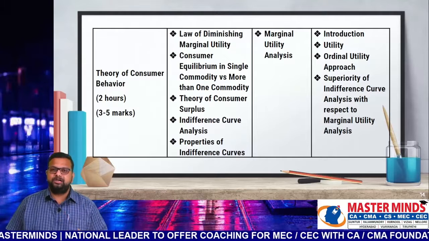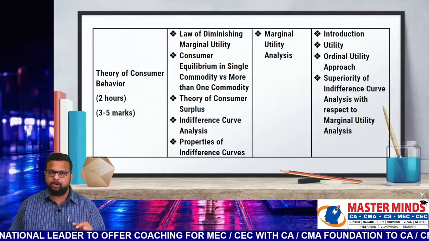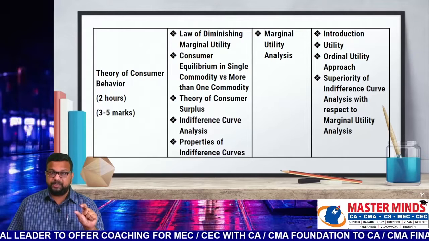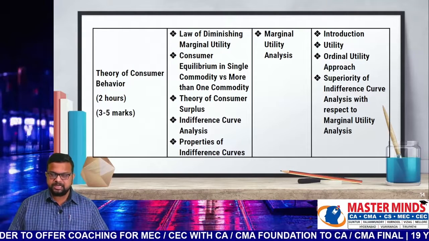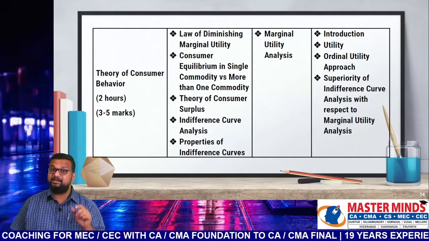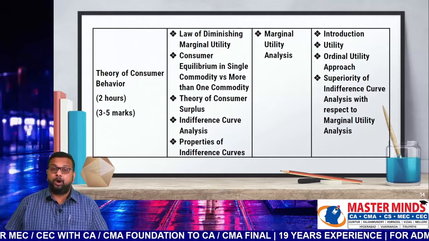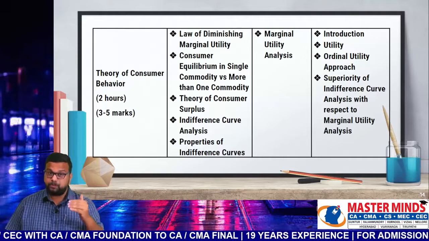What are the first priority items? Law of diminishing marginal utility, consumer equilibrium, and single commodity versus more than one commodity. This second item, consumer equilibrium in single commodity versus more than one commodity, is a newly added topic in ICAI material. So please focus on that second point, that is the second point in first priority items.